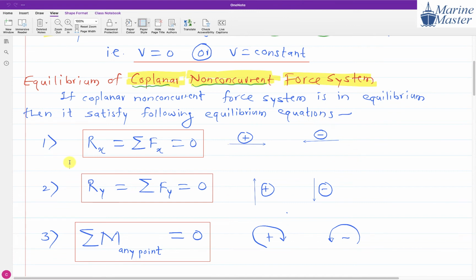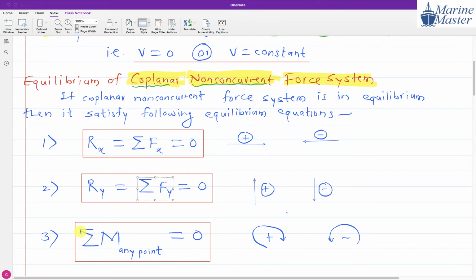Then the summation of forces in the y direction, that is Ry. What is meant by Ry? The summation of forces in the y direction, and it is equal to 0. Here upward we will take as positive, and downward as negative.